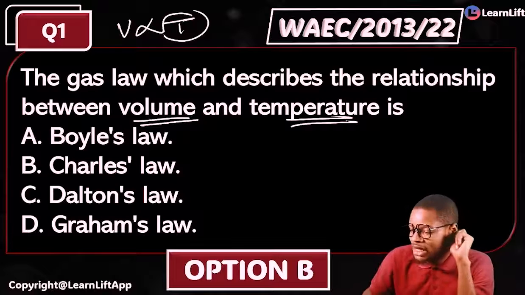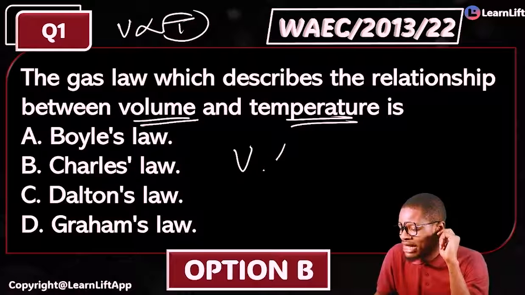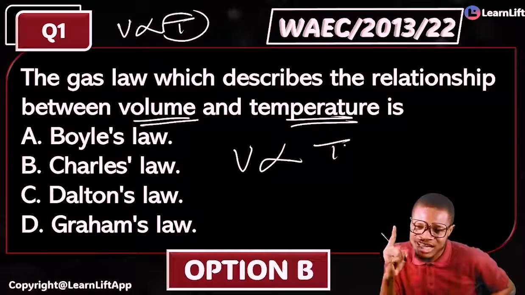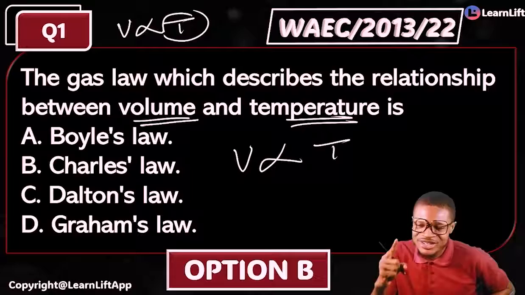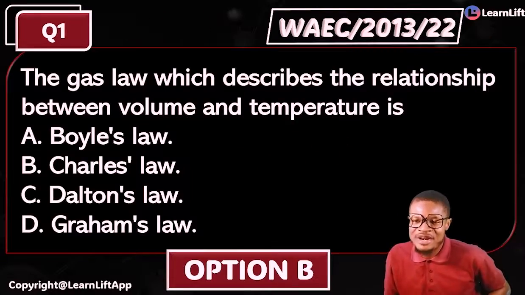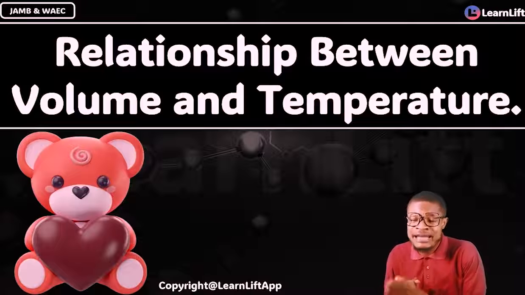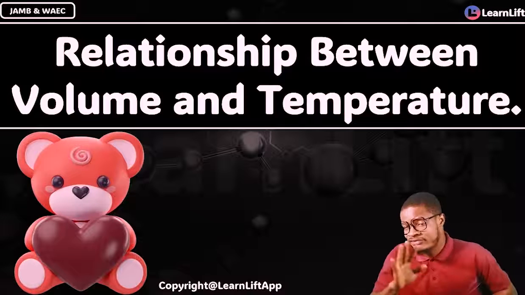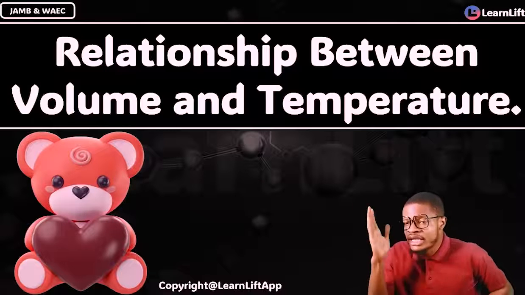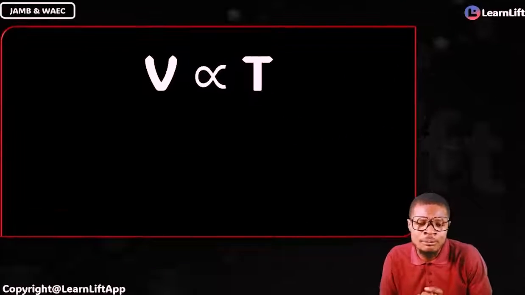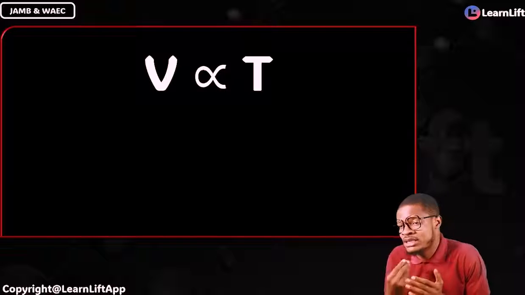What does Charles's law state? Volume is directly proportional to absolute temperature in Kelvin, provided pressure is constant. Now, what's the relationship between volume and temperature as stated by Charles? Very simple. Volume is directly proportional to temperature.